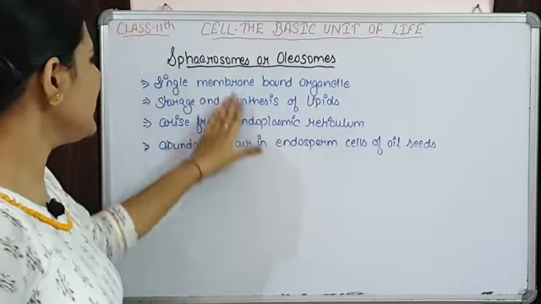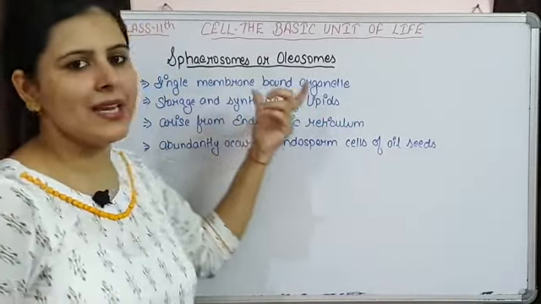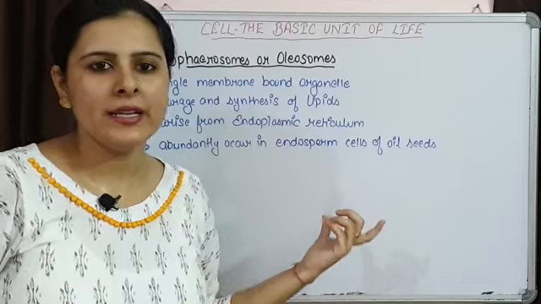Now they are going to be derived from endoplasmic reticulum. कहाँ से derive होते हैं? सेल के एंडोप्लाज्मिक रेटिकुलम से derive होते हैं.